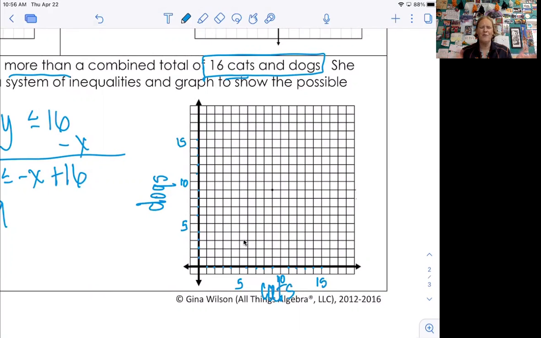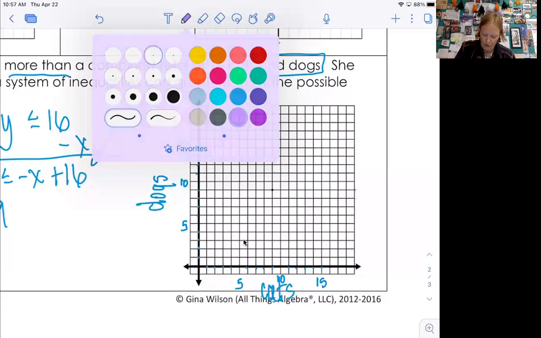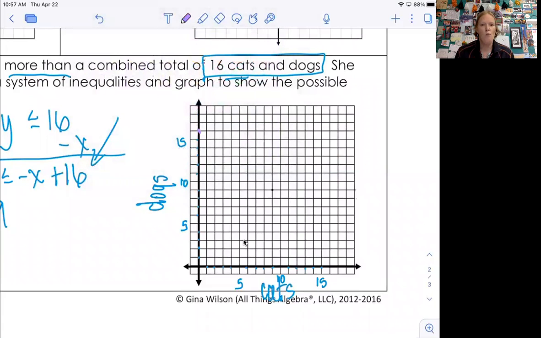Okay, so you have to be really careful. This graph isn't very good because it's so tiny, but we're going to do our best. Okay, so the y-intercept of the first equation right here is a positive 16. So I'm going to put a point at 16. The slope is a negative 1. So down 1 over 1, down 1 over 1, down 1 over 1. If the y-intercept is 16, what would the x-intercept have to be? Also 16.